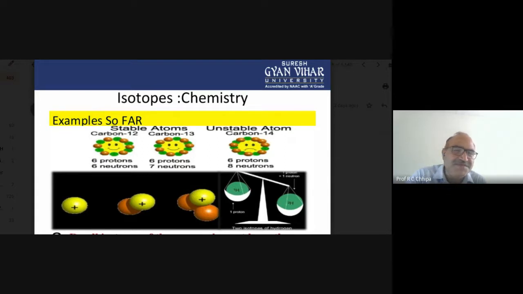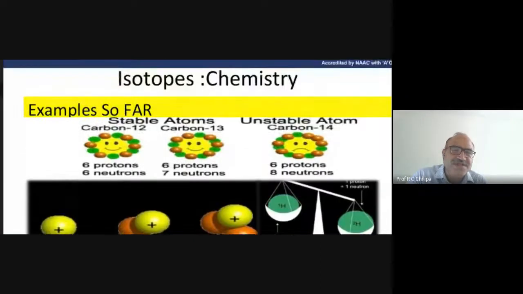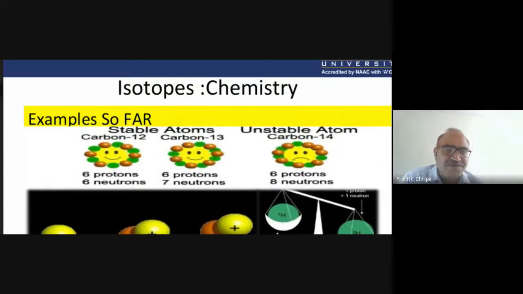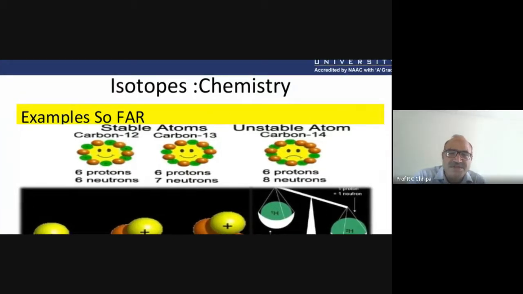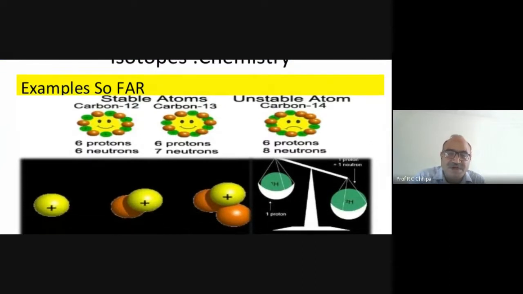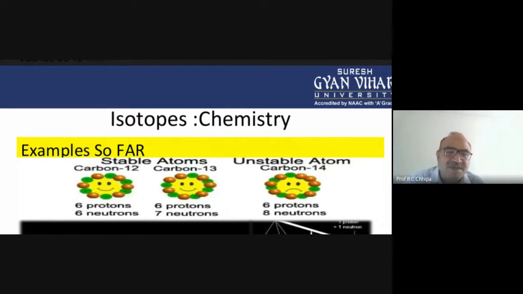In the case of carbon 12, 6 are protons and 6 are neutrons. Whereas in the case of carbon 13, 6 are protons and 7 are neutrons. The unstable carbon 14 has 6 protons and 8 neutrons. But the number of protons is the same, so the chemical behavior is the same.